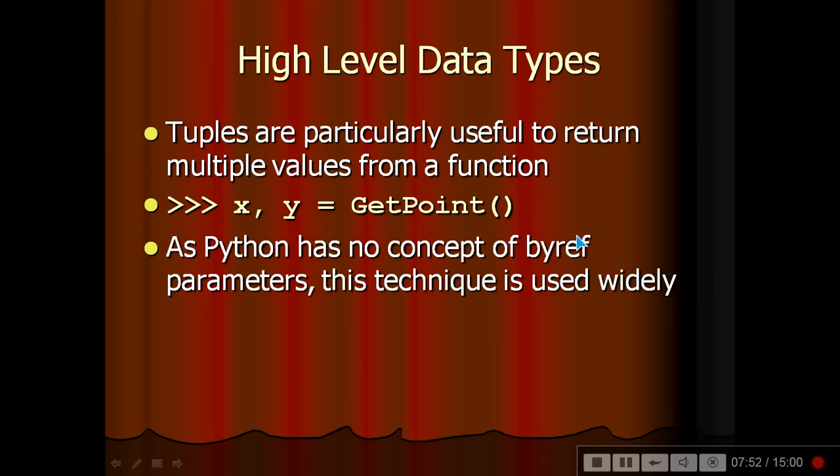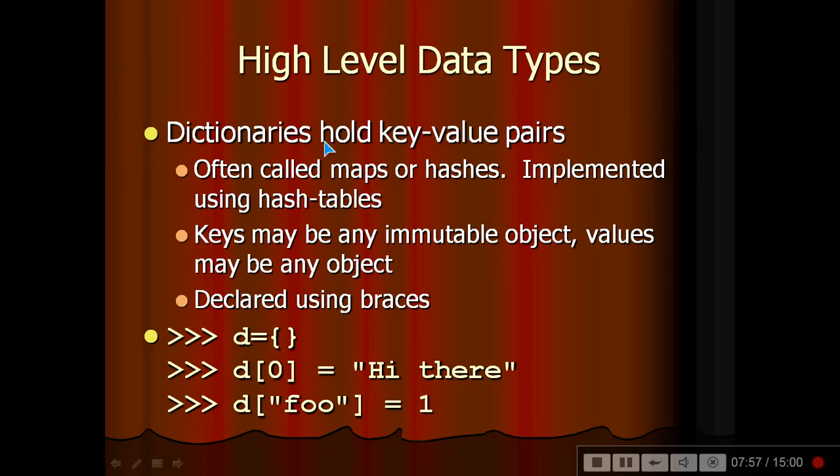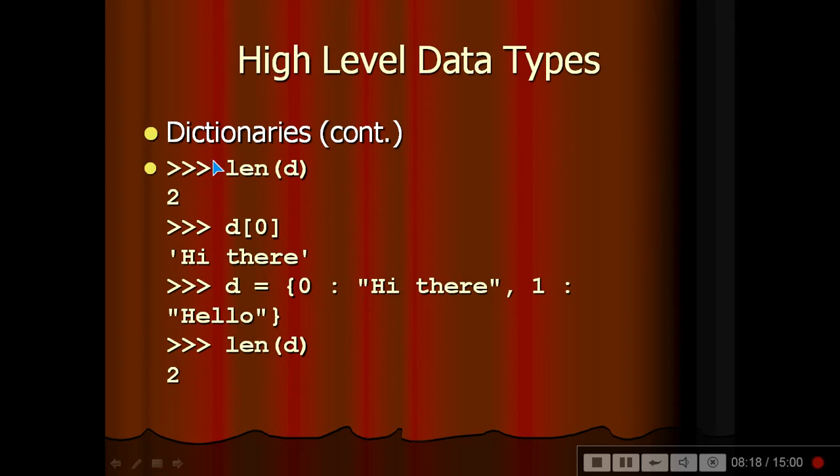Dictionary is one of the other high-level data types. This holds key value pairs, often called maps or hashes, implemented using hash tables. A key value pair is there. A key may be any immutable object, values may be any object, declared using braces. So D, you have braces, D of 0 is hi there, D of 1 is 1. So the length of D, you will get 2. This is the key, this is the value, this is the key, this is the value. So the length of D is 2: we have one key value pair, and a second key value pair.